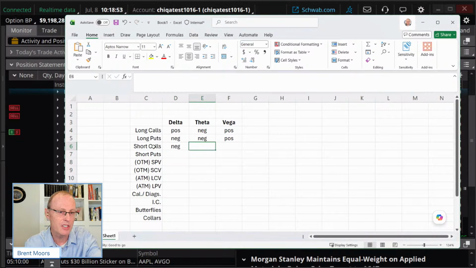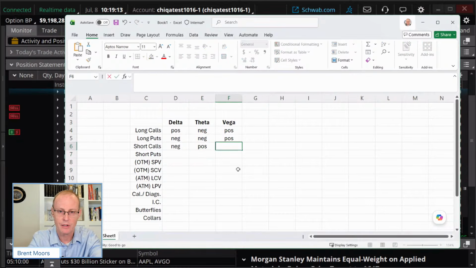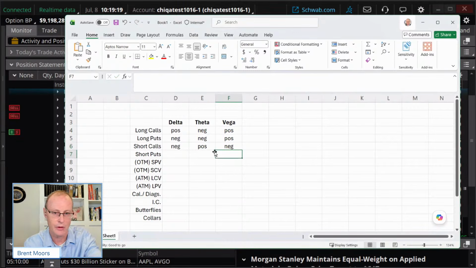So what you may consider is this in the context of a covered call. Okay? In the context of a covered call, one reason why people do covered calls is it adds positive theta to the portfolio. Now, one thing you'll notice is that when we're talking about our single options, our theta and Vega are going to be opposite each other.